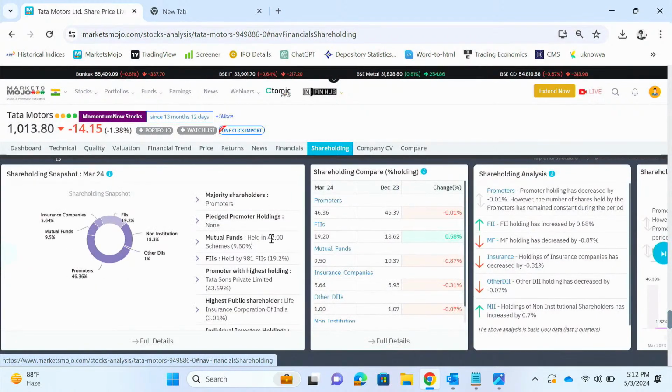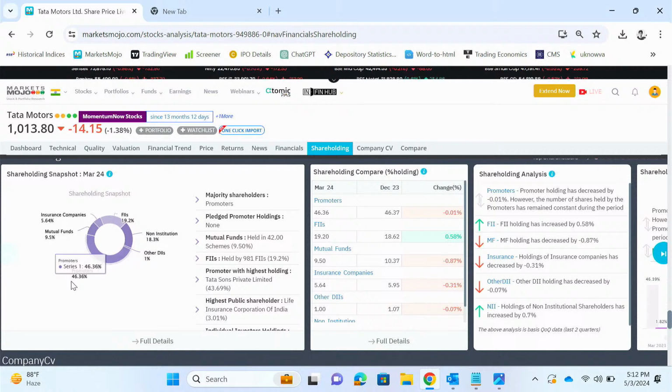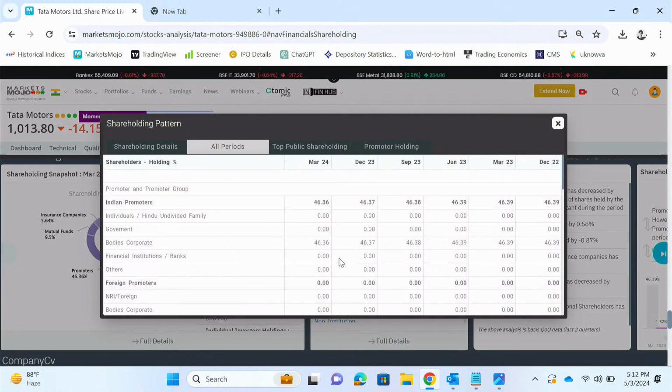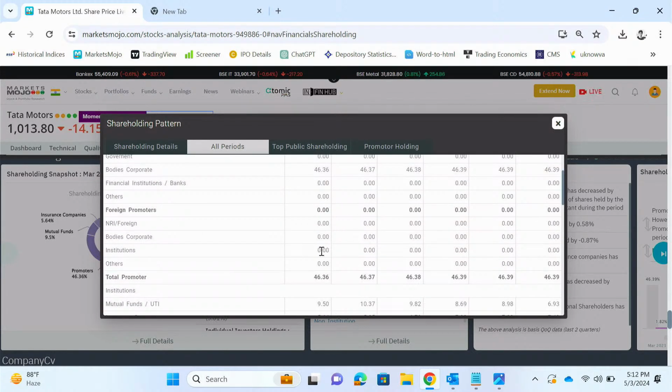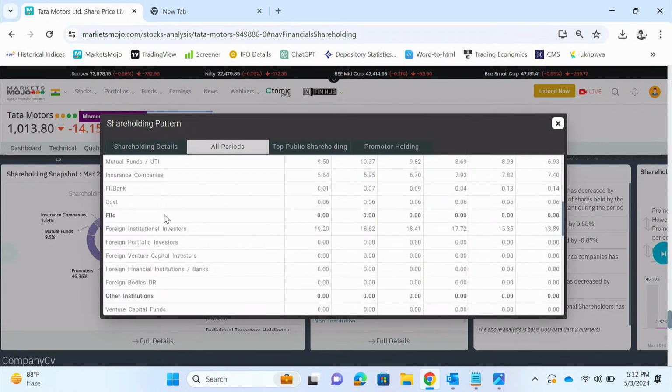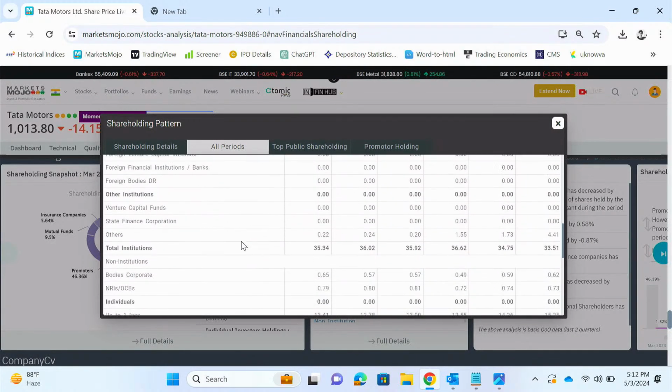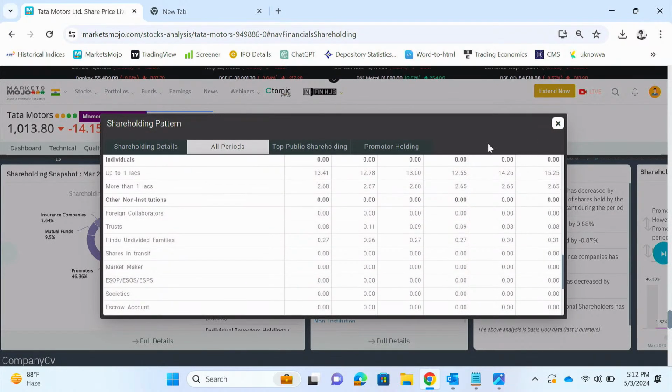We then go to shareholding. Here you can see the majority shareholding is with the promoters. You can see 46.36% is being held by the promoters. Mutual funds hold 9.5%, whereas FIs hold 19.2%. Here you can get the full details of the shareholding. Like you can see promoter shareholding has dropped just by 3 basis points. Then you can check for foreign promoters, you can check for foreign investors, etc.